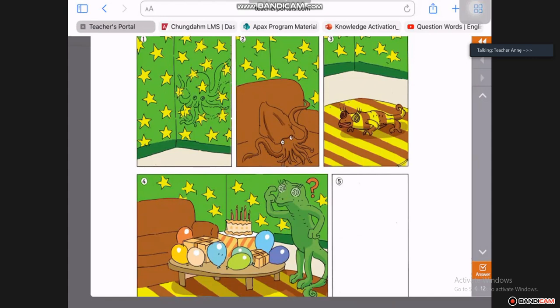Next, the cuttlefish hides on the couch. Good. Next. The floor.